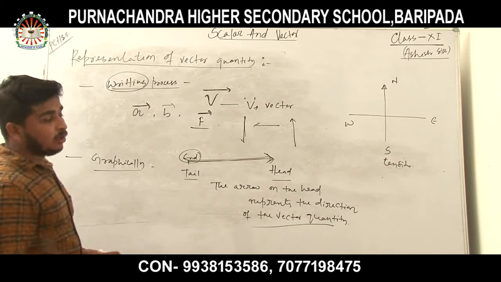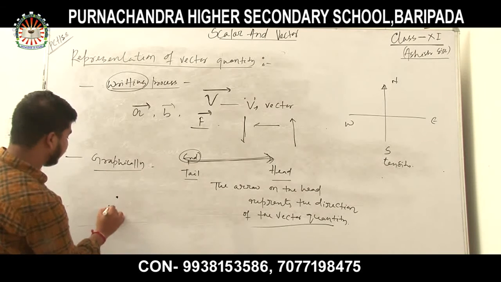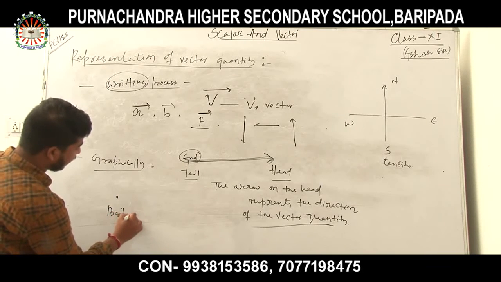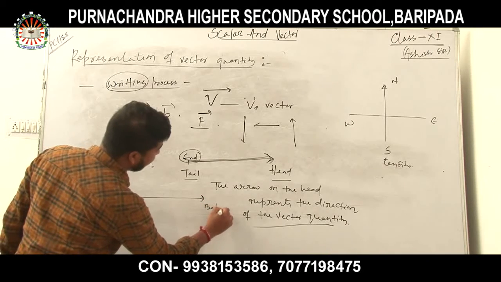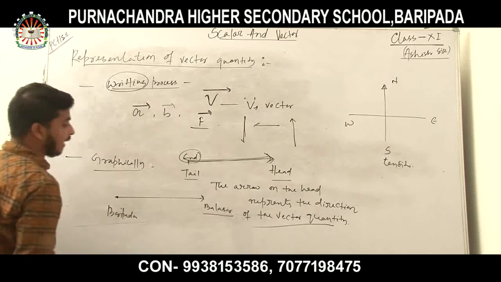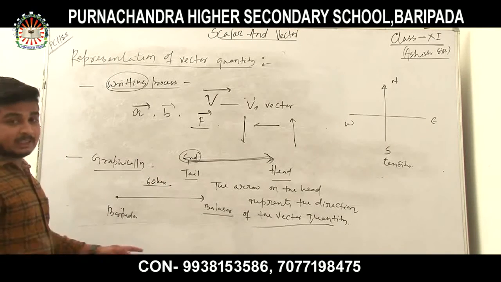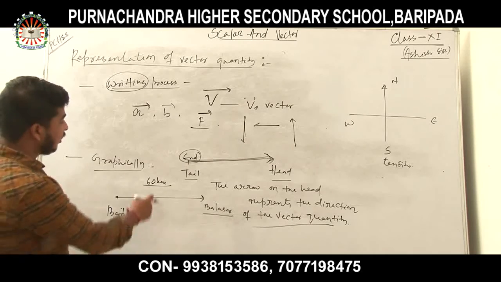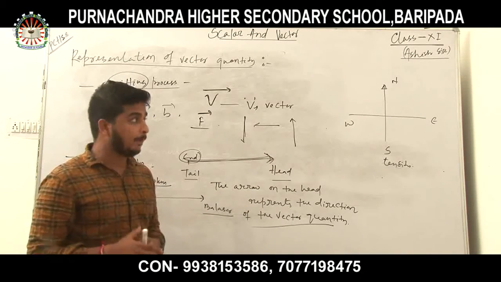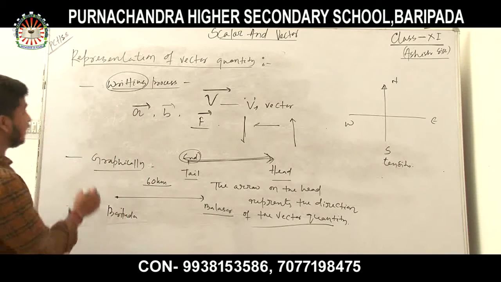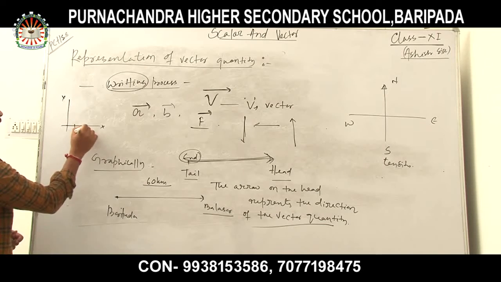Suppose I say that the distance between Baripada and Baleshwar is 60 km. When we draw graphs on graph paper, I have to draw axes, this is the x axis, this is the y axis, and I have to take a unit.